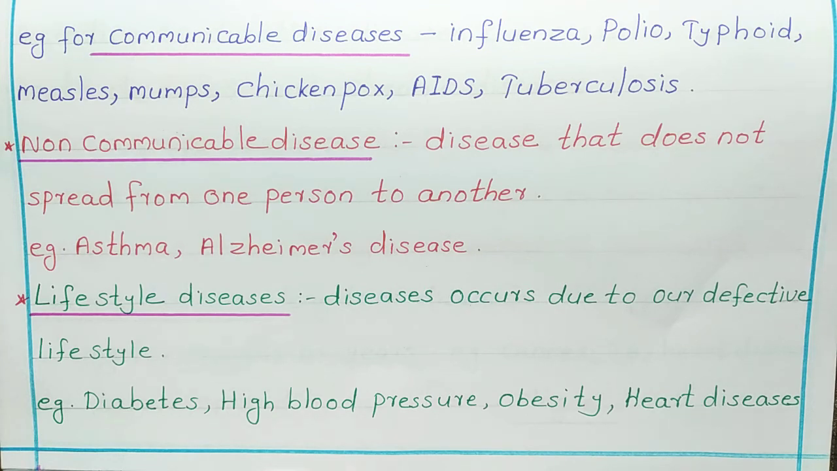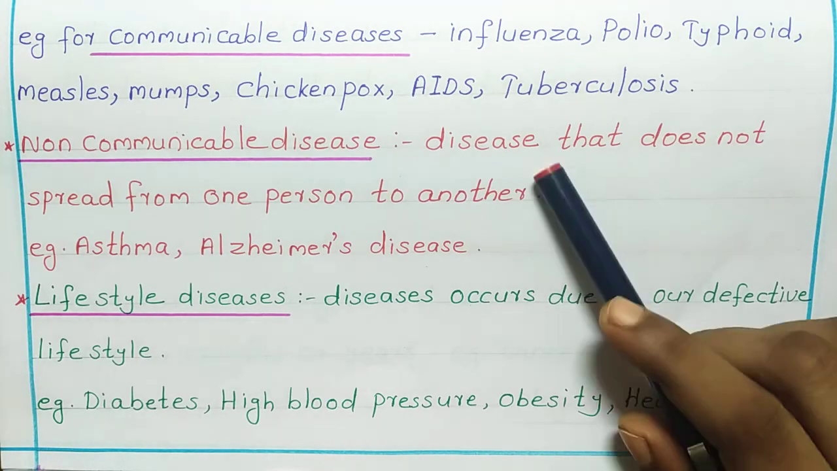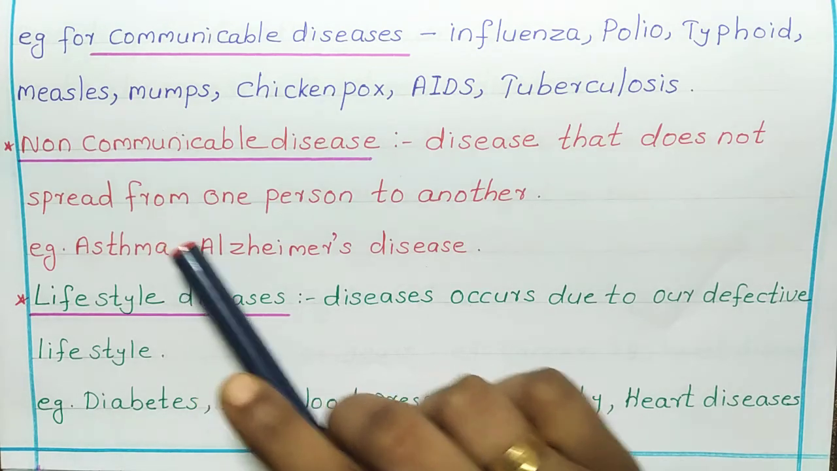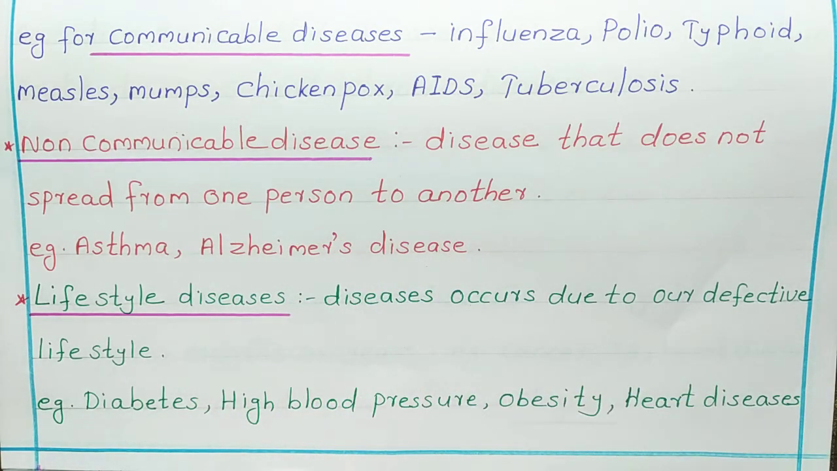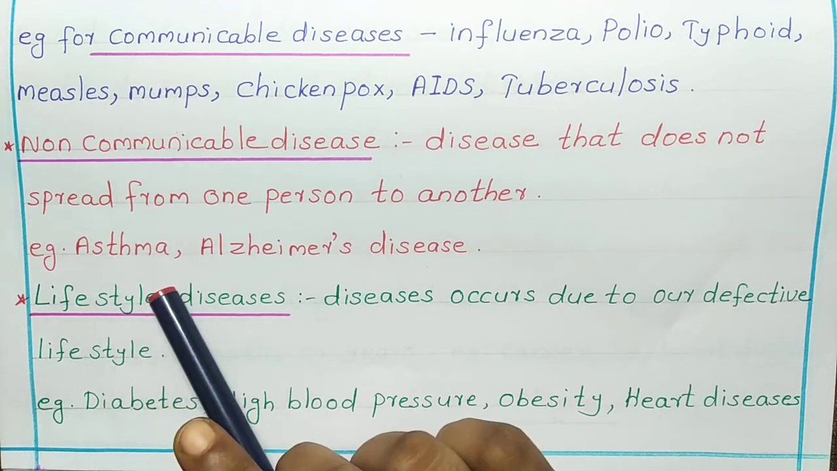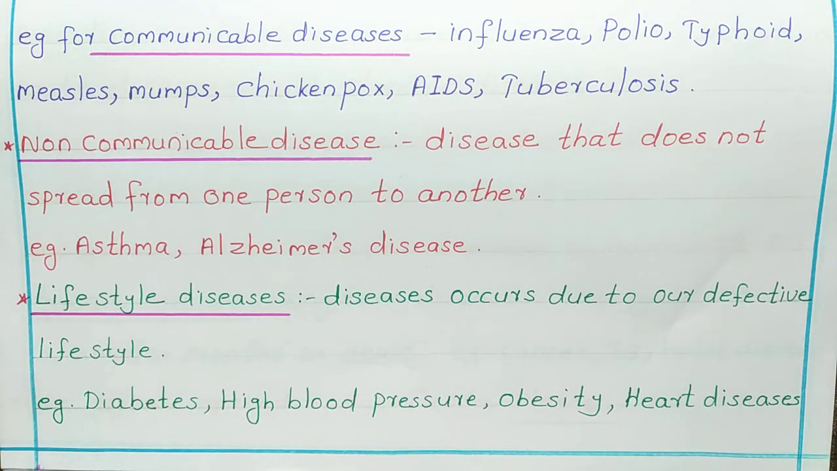Now let's see what is non-communicable disease. Disease that does not spread from one person to another is known as non-communicable disease. For example, asthma and Alzheimer's disease. These are examples for non-communicable disease.